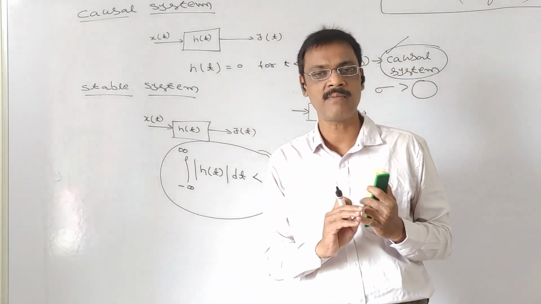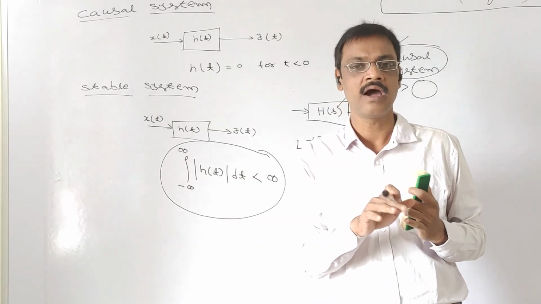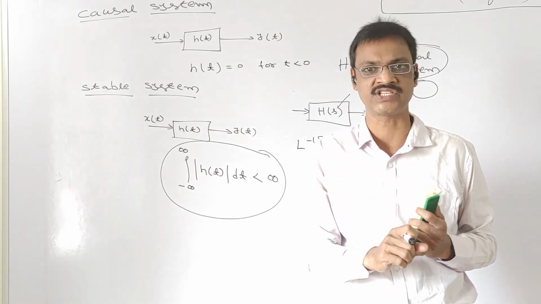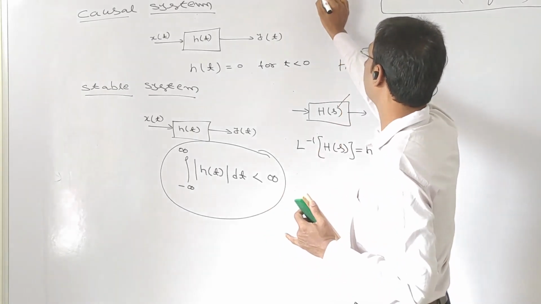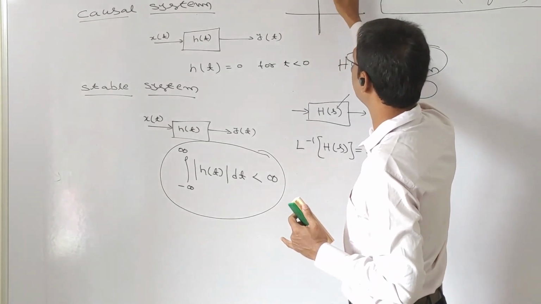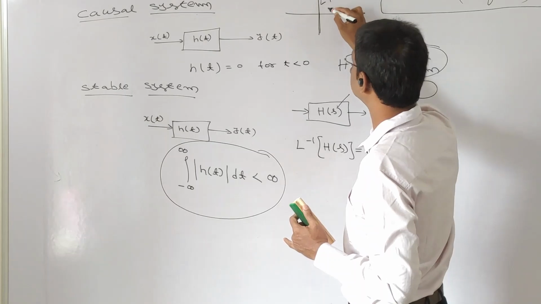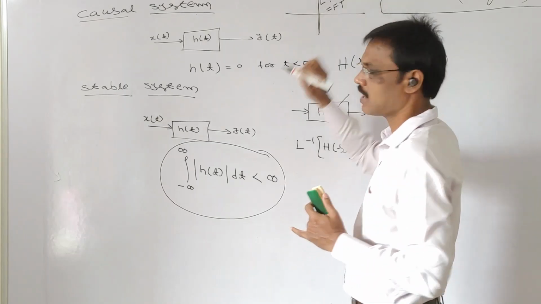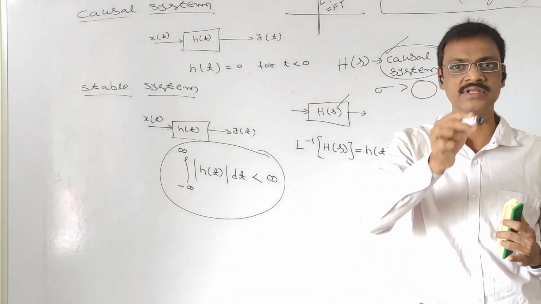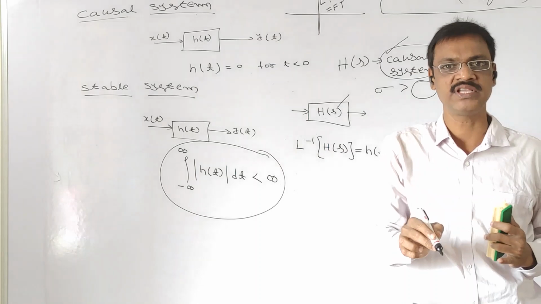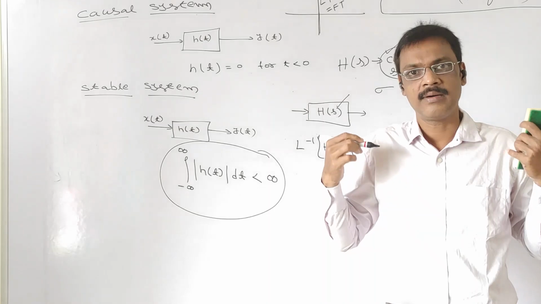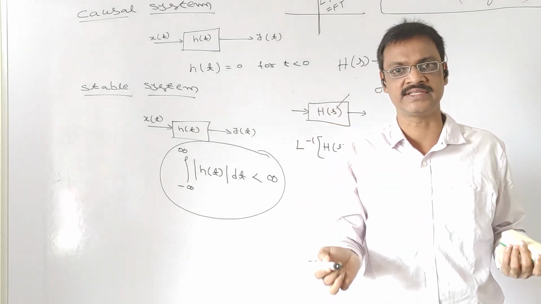How do you find in the ROC of the Laplace transform whether the Fourier transform exists or not? In the s plane, we have discussed that on the j omega axis, the Laplace transform is equal to the Fourier transform. No? If the ROC includes the j omega axis, then the Fourier transform also exists.